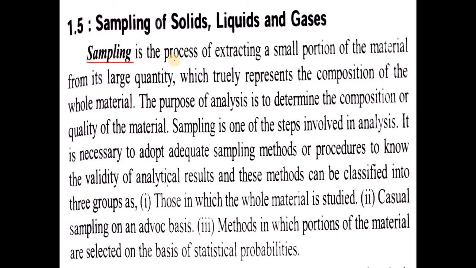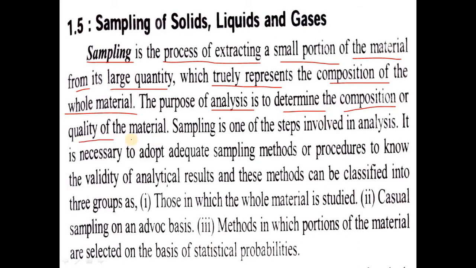Sampling is the process of extracting a small portion of the material from its large quantity, which truly represents the composition of the whole material. The purpose of analysis is to determine the composition or quality of the material. Sampling is one of the steps involved in analysis. It is necessary to adopt adequate sampling methods or procedures to know the validity of analytical results, and these methods can be classified into three groups.